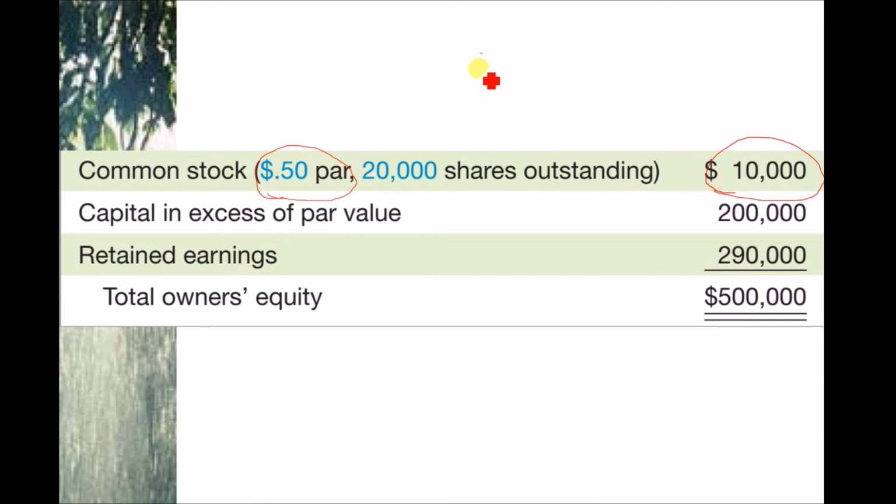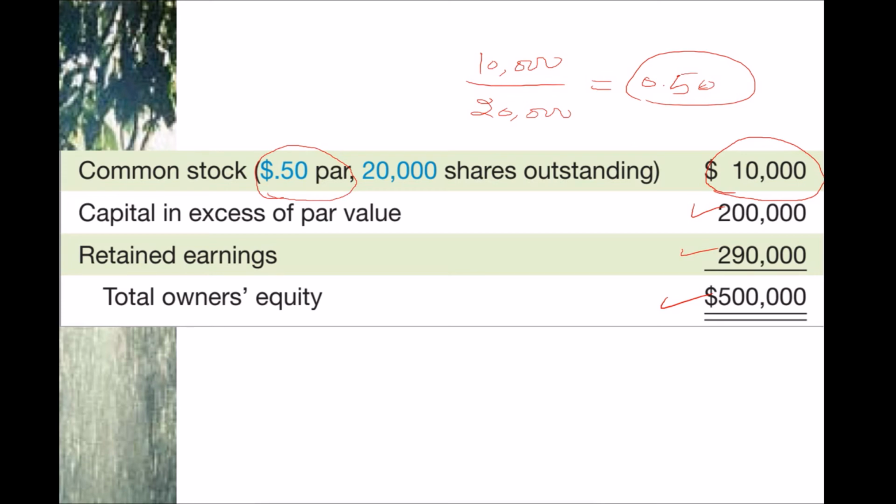Your common stock will remain the same, 10,000, but your number of shares increases to double, so you can calculate your par value. The rest will remain the same. We don't have to adjust anything. So a stock split will decrease your par value as well.